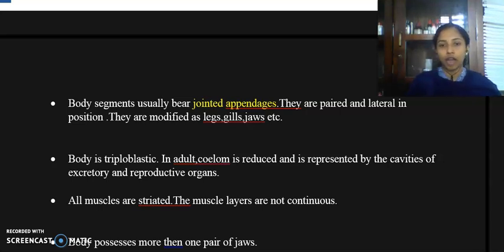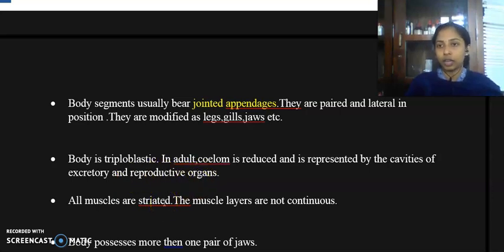And in the case of adults, a coelom is present, which is very reduced. Coelom means a body cavity. The body cavity is called a coelom, and in most organisms, the coelom is lined by the mesodermal layer. Okay, and in the case of adult arthropods, the coelom is reduced, or their body cavity is reduced and is represented by the cavities of the excretory and reproductive organs.